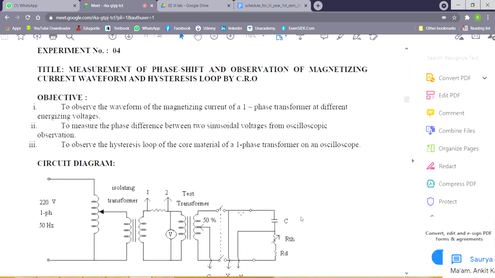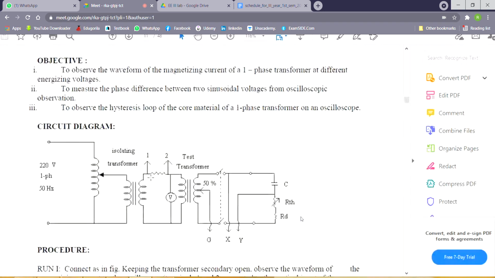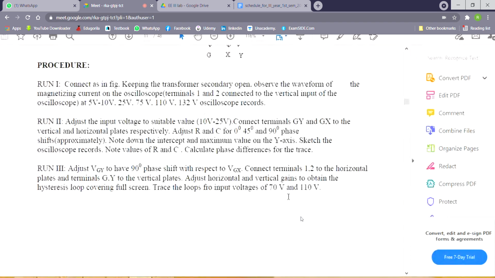Third is to observe the hysteresis loop of the core material of a single phase transformer. Then obviously we shall apply different energizing voltages, like 70 volt and 110 volt, in the primary, and then observe the hysteresis loop of the core material of the transformer. How we shall observe, why this is 90 degree, all these things are written, that I shall discuss after this.